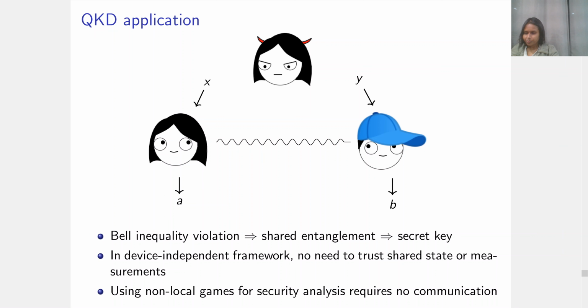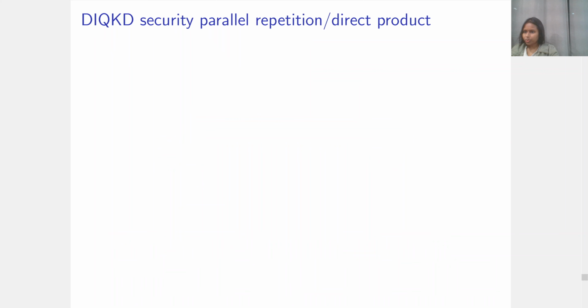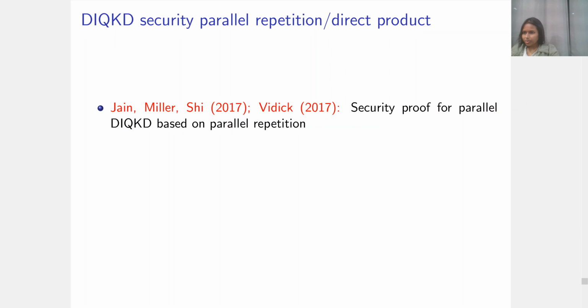So that has always been a requirement for QKD protocols, but this is not so easy to ensure in practice. So we give a proof that it can be done even with communication and show it specifically for a parallel QKD security proof given by Jain, Miller and Shi, which is also based on parallel repetition. Specifically, their proofs use a three-player game between Alice, Bob and Eve in order to get a linear key rate.